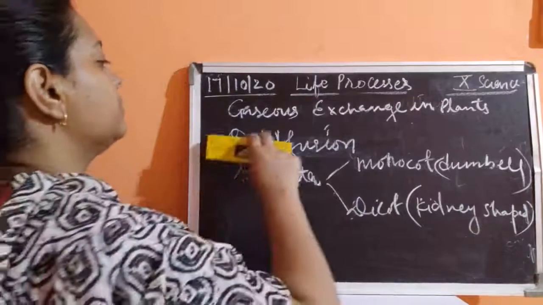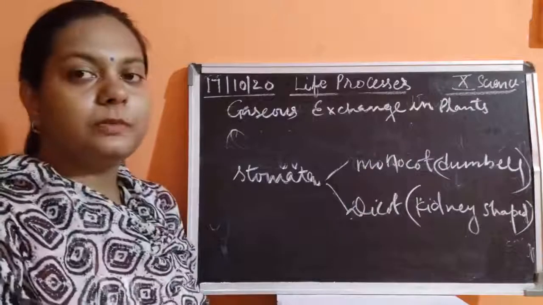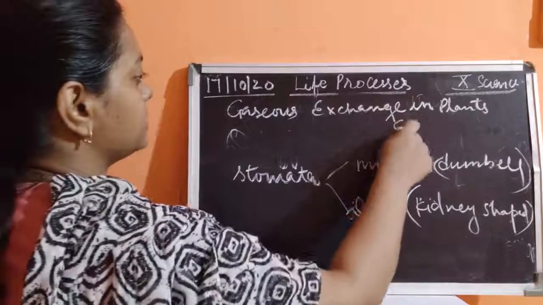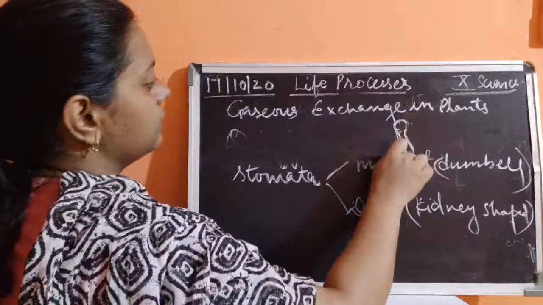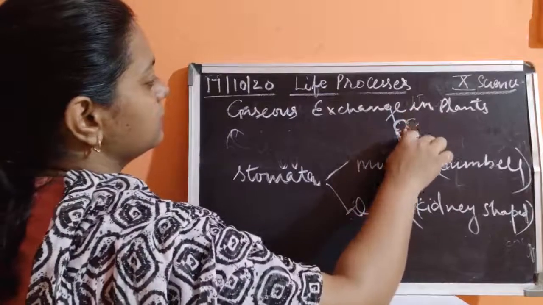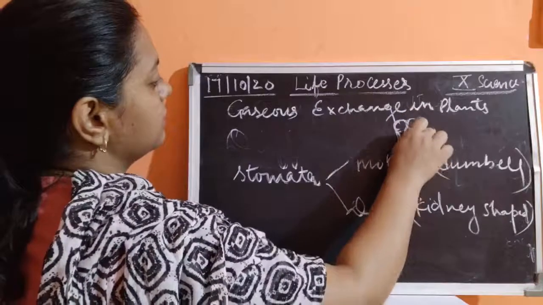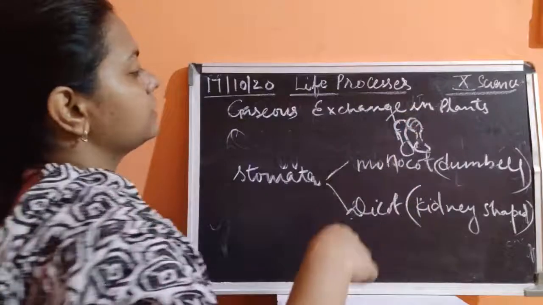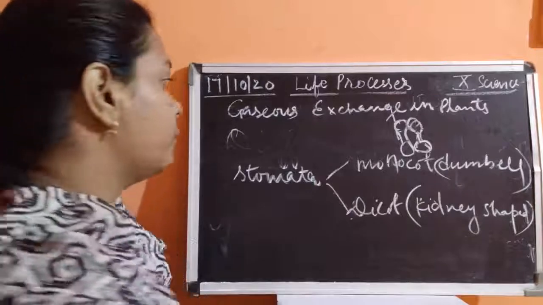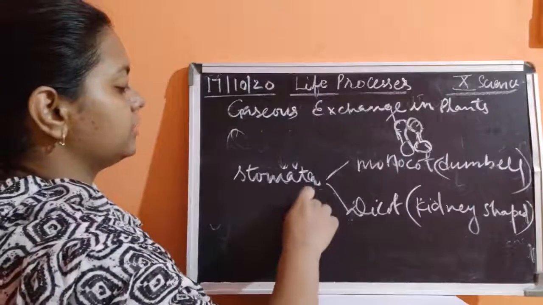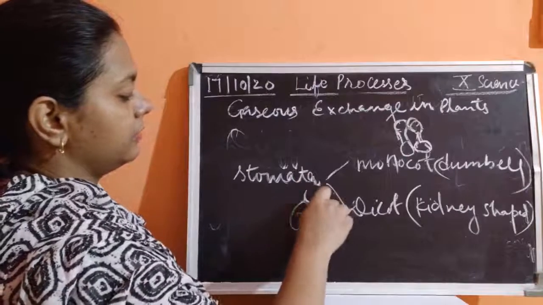So there are two types of stomata. One is the monocot stomata, that is the dumbbell shaped stomata, or it could be kidney shaped stomata. If I talk about the dumbbell shaped stomata, they are like this. This is called the dumbbell shaped stomata for monocots, and kidney shaped stomata for dicots.